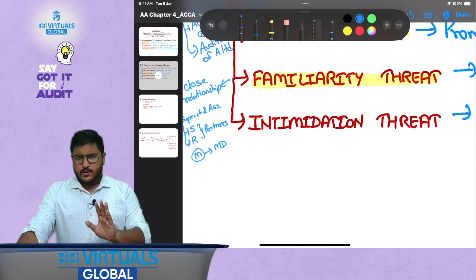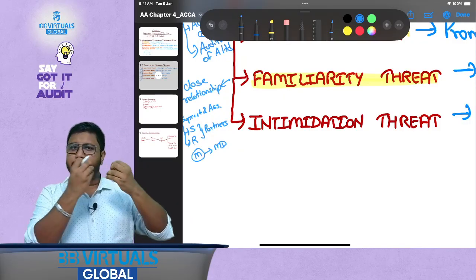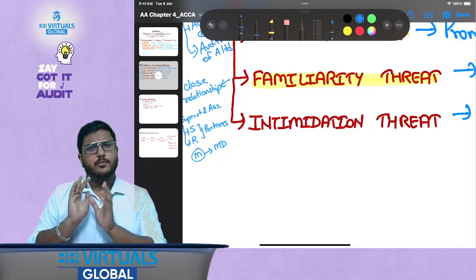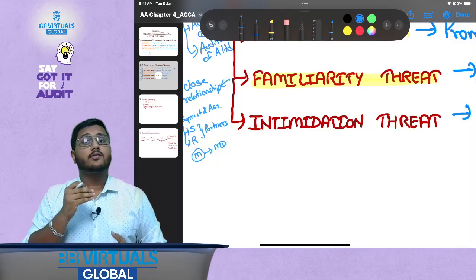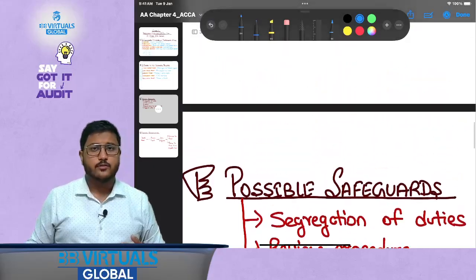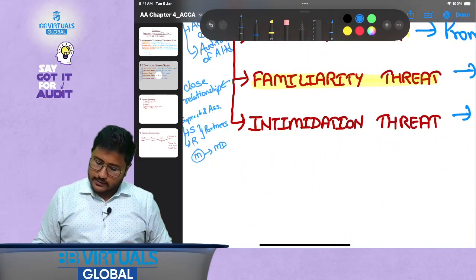Although, please understand this one thing, that whenever I say there is a threat, I am not saying that you just sell off the shares directly, or close the assignment and do not accept it. No, you need to take certain action. What actions are those? We will be discussing in the next slide, where we will discuss possible safeguards.